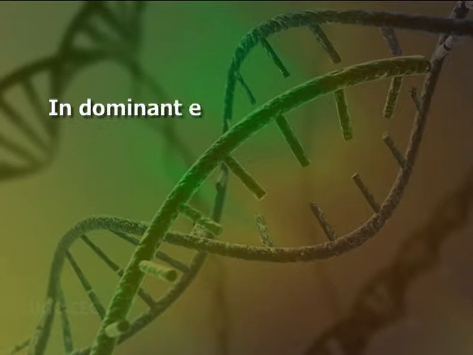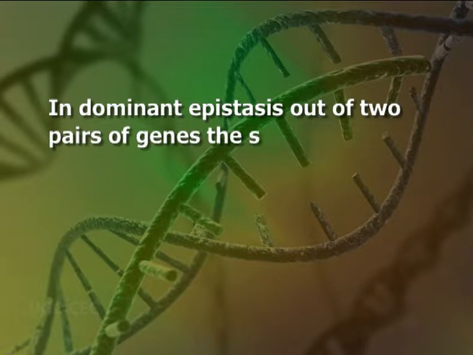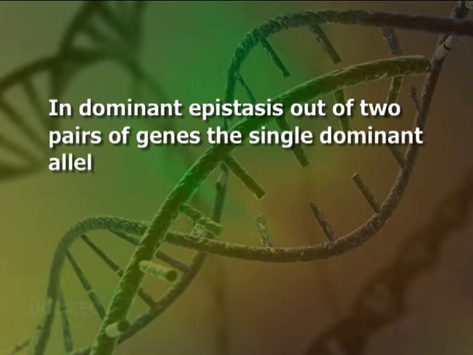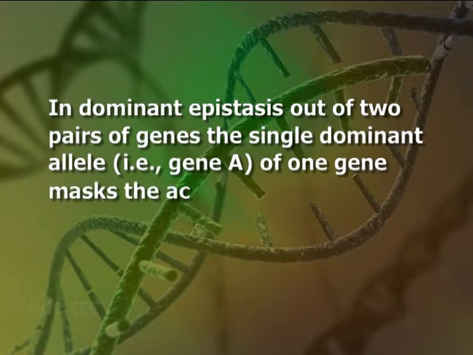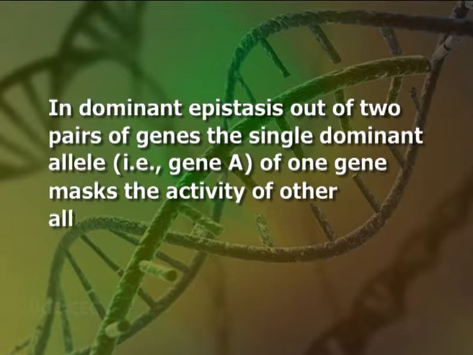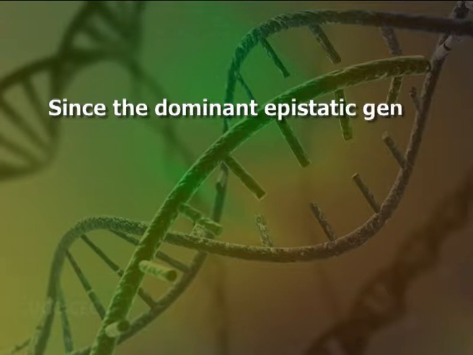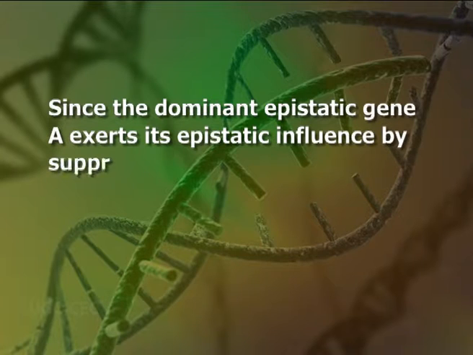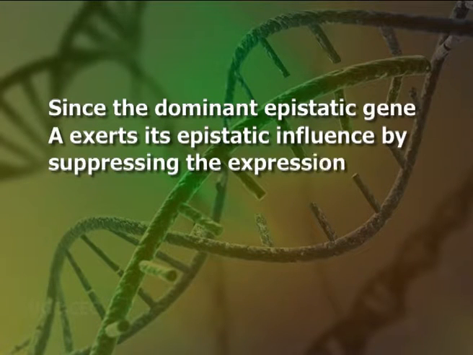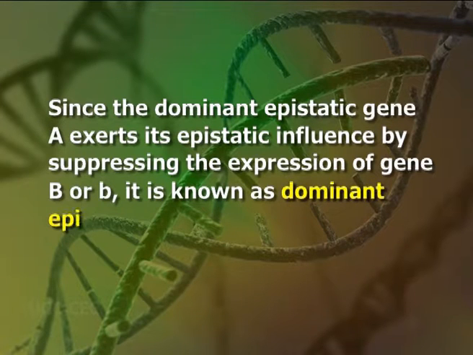In dominant epistasis, out of two pairs of genes, the single dominant allele, that is gene A of one gene, masks the activity of other allelic pair, that is capital B small b. Since the dominant epistatic gene capital A exerts its epistatic influence by suppressing the expression of gene capital B or small b, it is known as dominant epistasis.